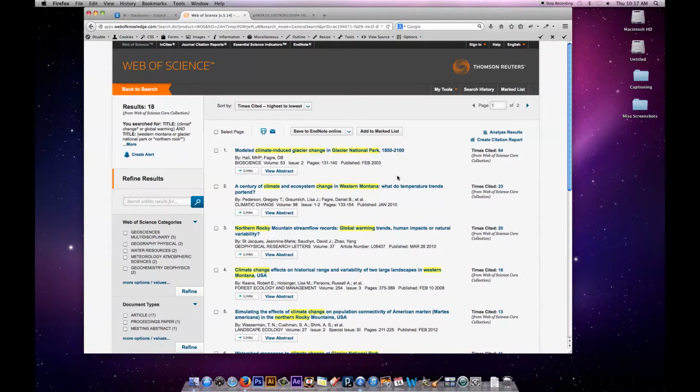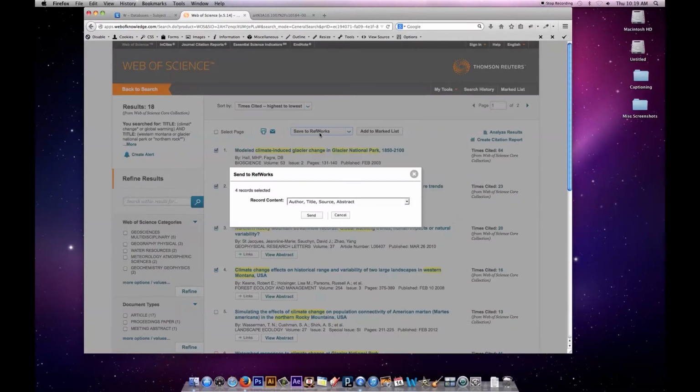So when we're at the point where we're clicking into articles and happy with our results, we may want to save some of the citations to a citation management program. So at that point, I would go through my list of results, and the ones that look most relevant, I would mark, and I would then save them to the citation management program.